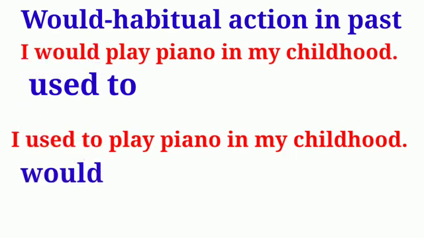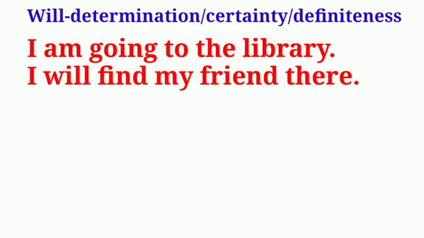Let us see the next modal verb, that is will. The modal verb will is used to express determination or certainty about a particular action in the future. Let us see the example. I am going to the library. I will find my friend there. In this sentence, the modal verb will expresses the certainty or determination about what the speaker says.